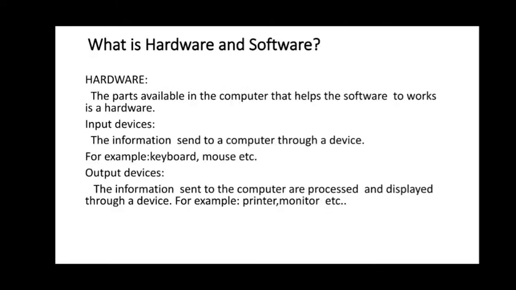So the next topic is hardware and software. So what is hardware? The parts available in the computer that help the software to work are hardware. The two important devices in hardware are the input device and the output device.